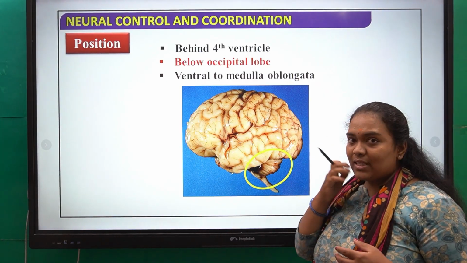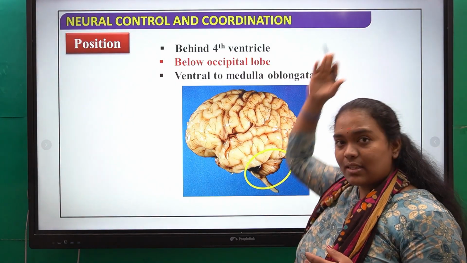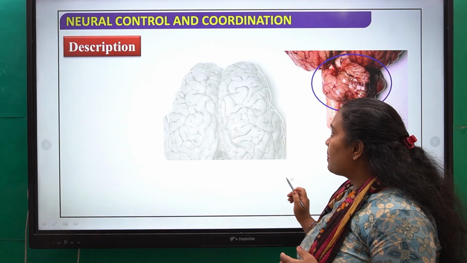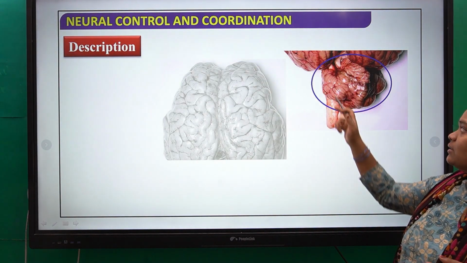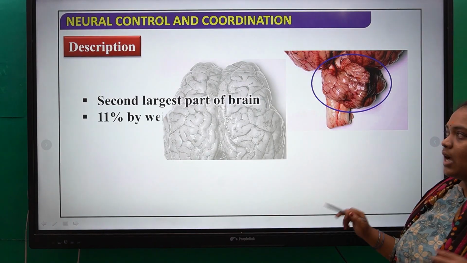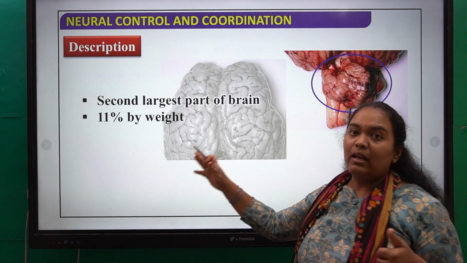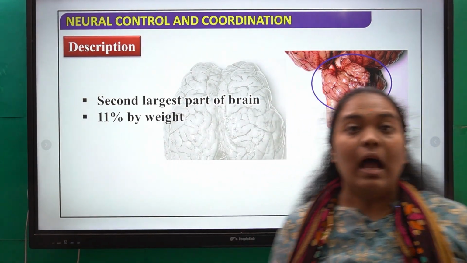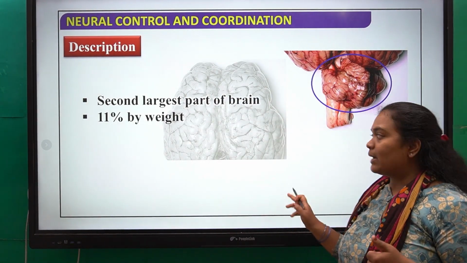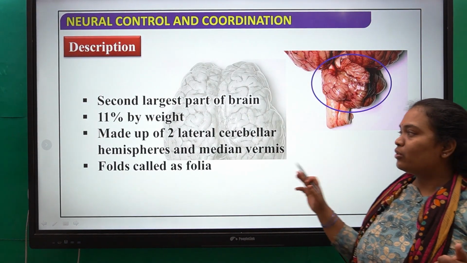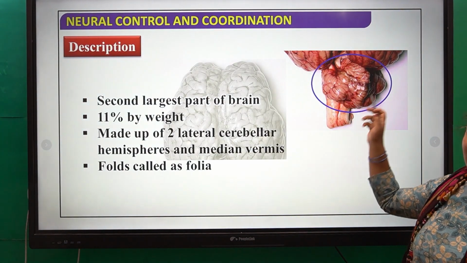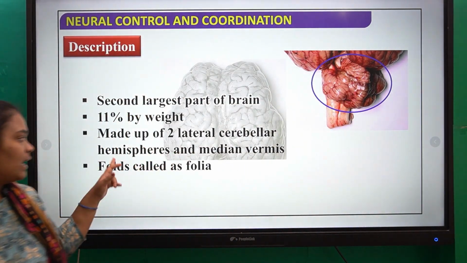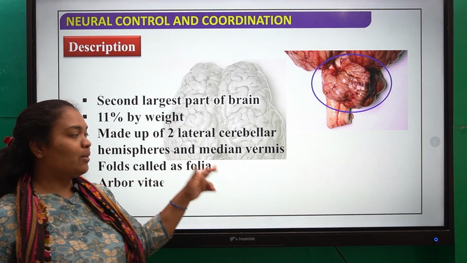Why ventral? I always said, this is the dorsal part of a human being and this is the ventral part. So it is present ventral to the medulla oblongata. You can see here, this is the cerebellum. It is the second largest part of your brain, and the brain is 1100 or 1200 to 1400 grams in weight. So it is 11% by weight, and it is made up of two lateral cerebellar hemispheres. The cerebellum is divided into two halves, called cerebellar hemispheres, and in the middle it has the median vermis.